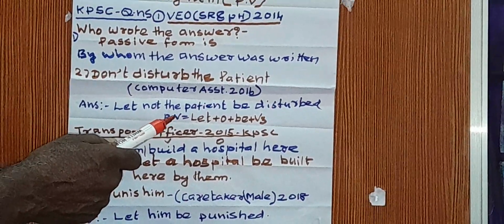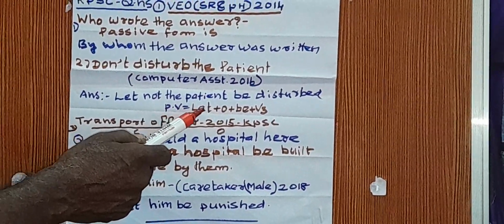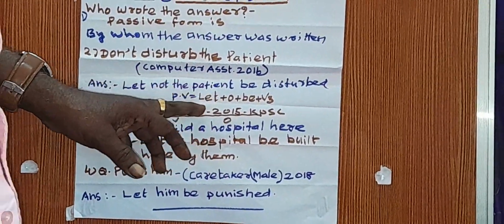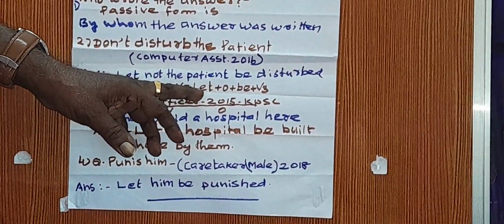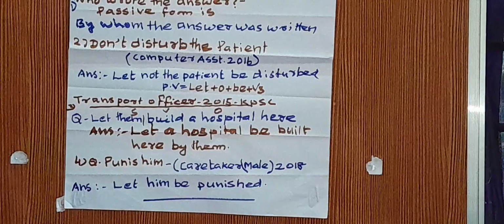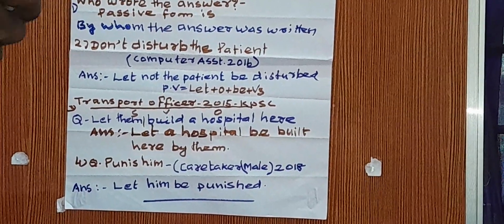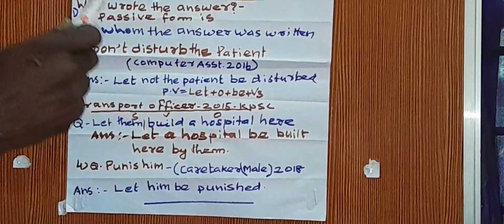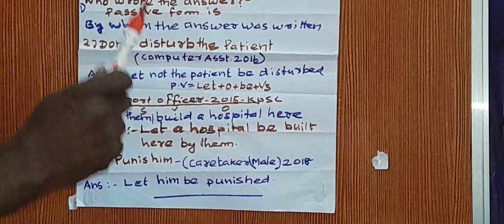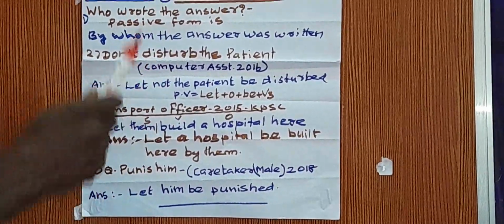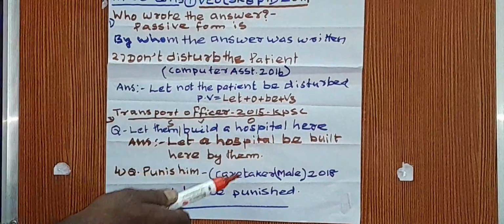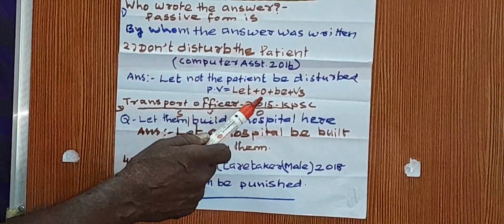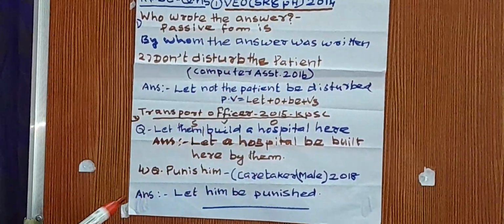In the imperative sentence, the passive formula is let plus object plus be plus V3. You study well. Most probably the question may be asked: find out whether the sentence is a statement, an interrogative sentence or an imperative sentence. If a sentence begins with a verb, it is called an imperative sentence. If the question is an imperative sentence, the formula of passive voice is let plus object plus be plus V3.